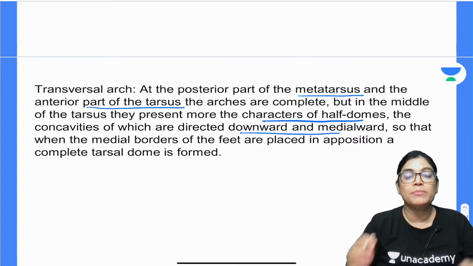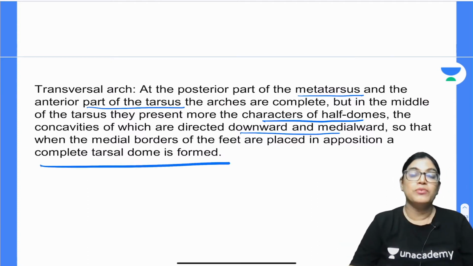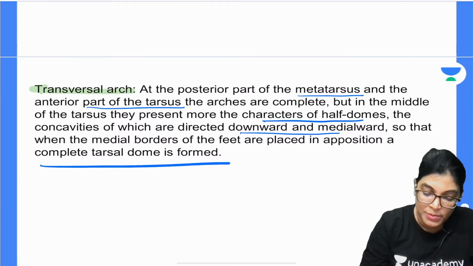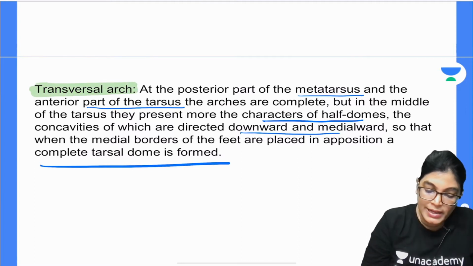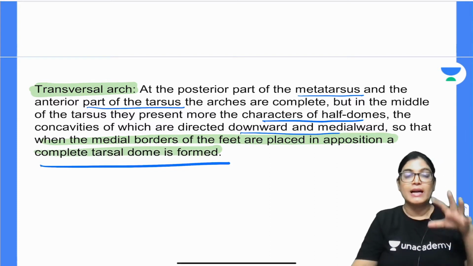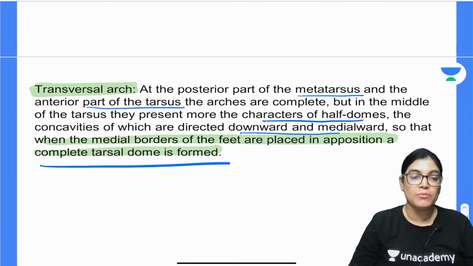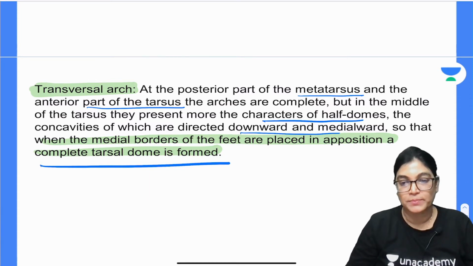So when the medial borders of the feet are placed in apposition, only then is the transverse arch said to be a complete arch. This is complete only when the medial border of the foot is lying in apposition. So the tarsal dome is a complete dome formed. Other than that, let's come on to the stability and the support system.